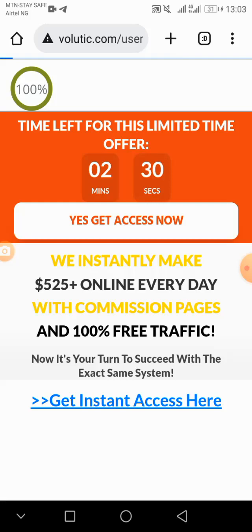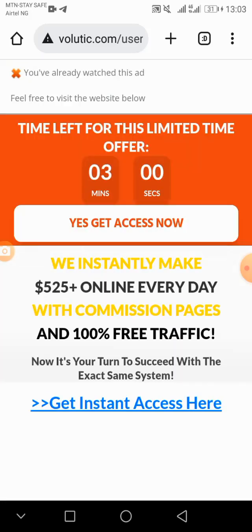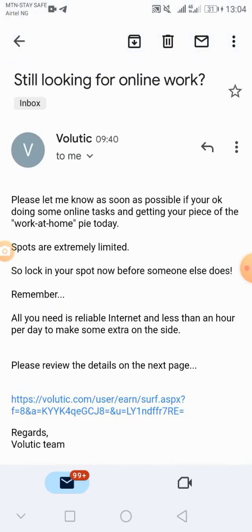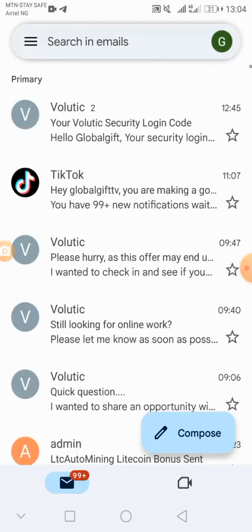But this advert, I've done it before, so you cannot add anything to mine. You don't need to click on any site, you can leave it. But if you're interested in it, you can check the site there. You don't need to do that, so you don't waste your time. Yes, that is how to do the task there. They'll be sending you mails every day. But if you don't do their mails, they will stop sending you mails, because it's a company that pays people.